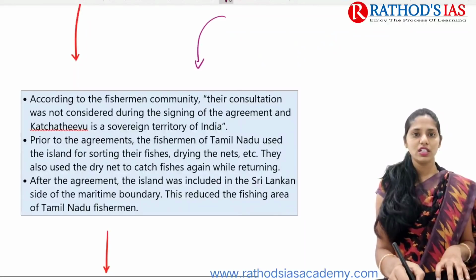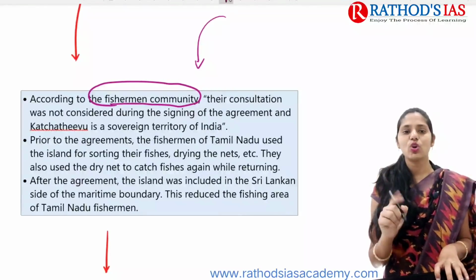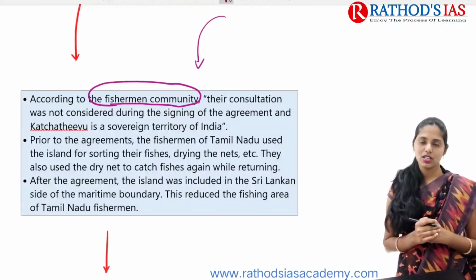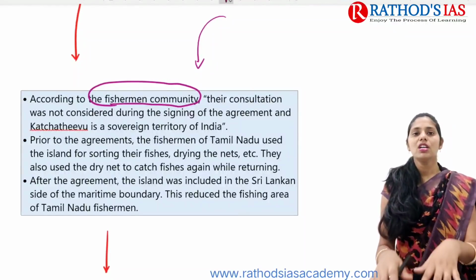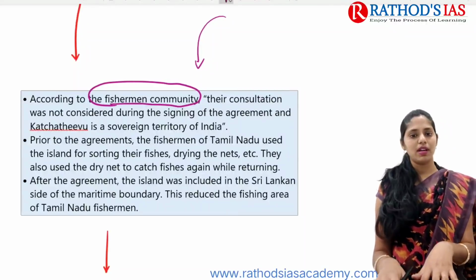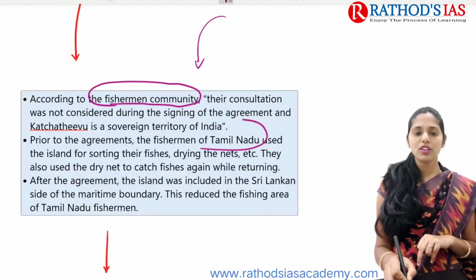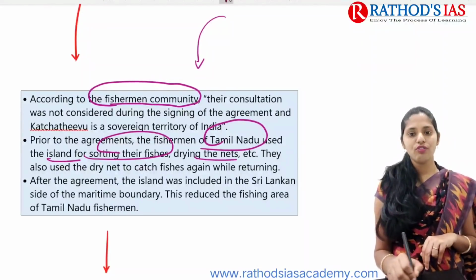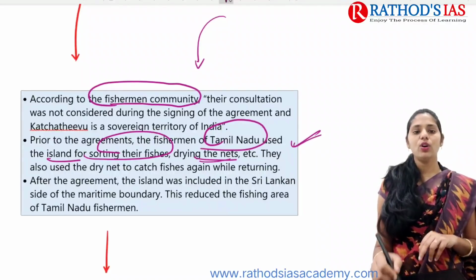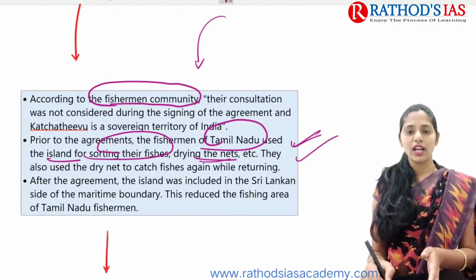The first reason is that, according to the fishermen community, their consultation was not considered during the signing of the agreement. Whenever the Indian side and the Sri Lankan side signed this agreement, they didn't consult the fishermen. So this is the first issue. And next one is, prior to these agreements, fishermen of Tamil Nadu used the island for sorting their fish and drying their nets, etc. They also used the dried nets to catch fish again while returning. So it is not allowed now.